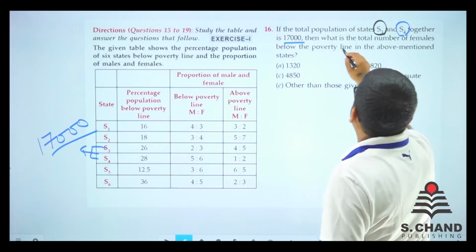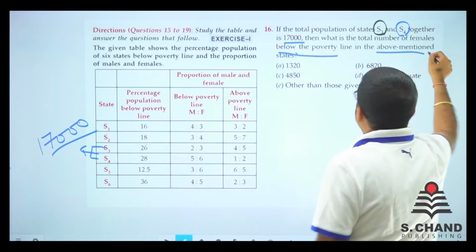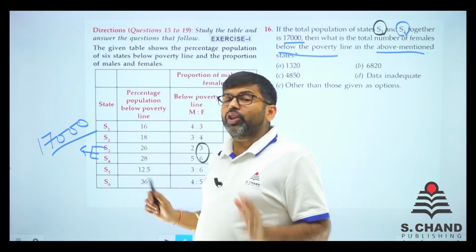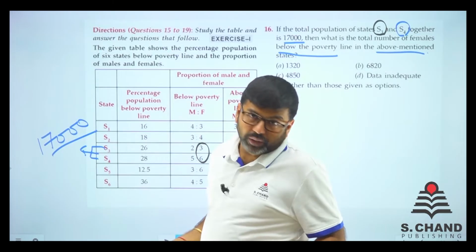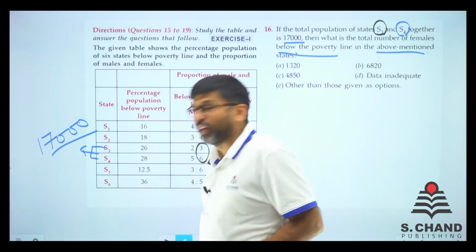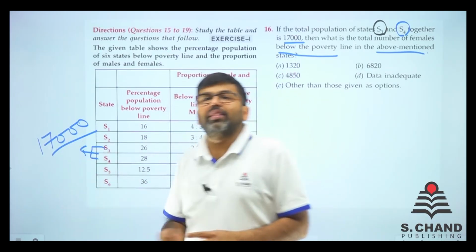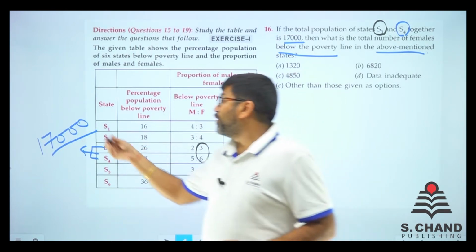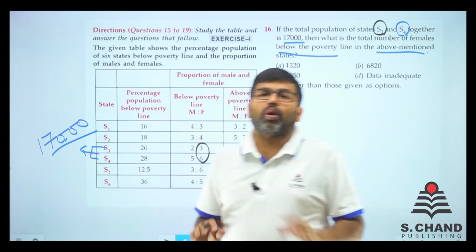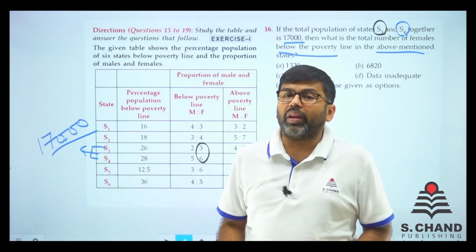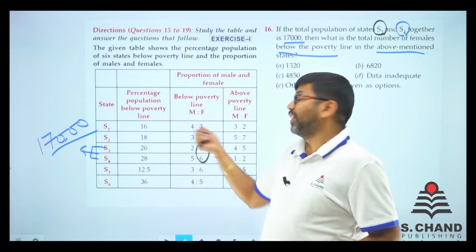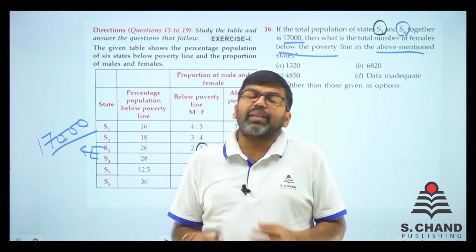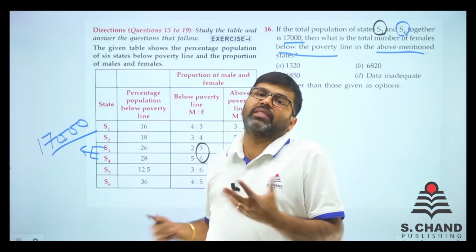If the ratio between the population of S3 and S4 was given, then we could divide 17,000 in some numbers. But here the problem is individually S3 and S4 people are not given. So if they're individually not given, how is it possible to divide them? So I think that answer cannot be given because data given is insufficient.